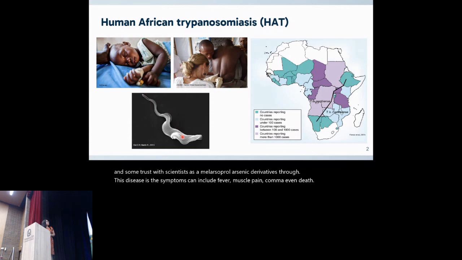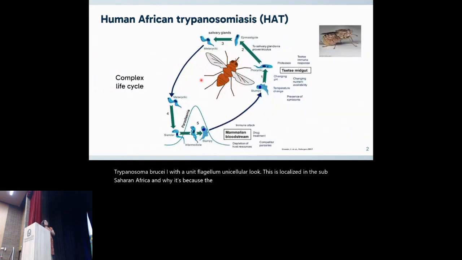The causative agent of the disease is a unicellular parasite, Trypanosoma brucei. This disease is localized in sub-Saharan Africa. And why? It's because of the presence of the vector, the tsetse fly, that we can see here. We can see the complex life cycle of this parasite, including the vector, the tsetse midgut, and the human host, the mammalian bloodstream. We can see here that the parasite must change to adapt to different environments.